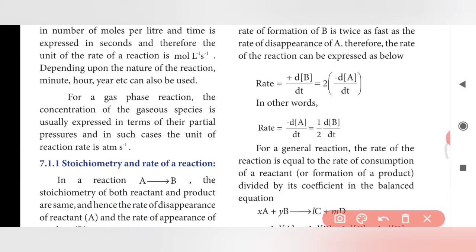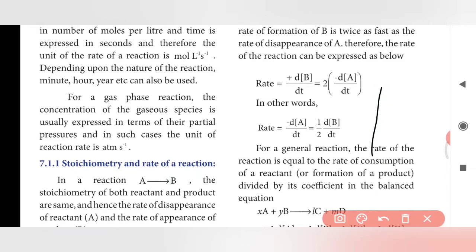For a gas-phase reaction, the concentration of the gaseous species is usually expressed in terms of their partial pressure, and in such cases, the unit of the rate of reaction is atmosphere per second, or atmosphere second power minus 1. In terms of a gaseous reaction, the unit of rate is atmosphere second power minus 1, or atmosphere per second.